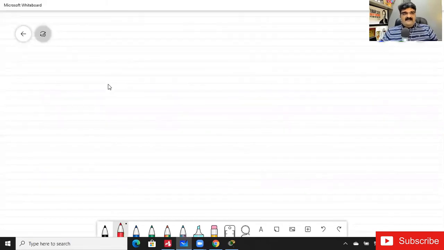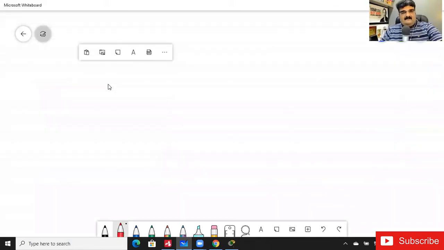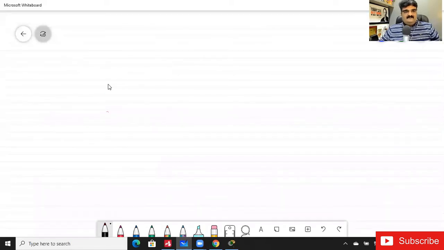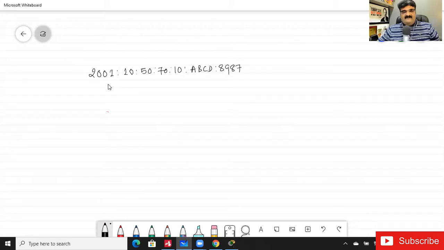Whenever I am writing an IP version 6 address, it looks like this: 2001, 10, 50, 70, 10, A, B, C, D, then 1, 2, 3, 4, 5, 6, 8, 9, 8, 7, 1, 2, 3, 4, 5, 6, 7, and then 2, 3, 5, 0.